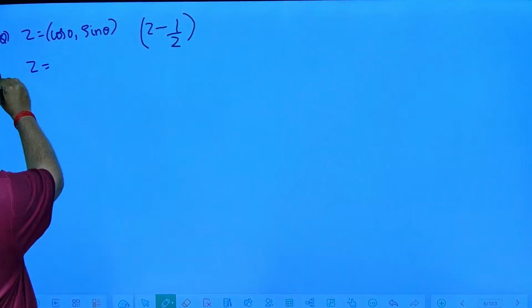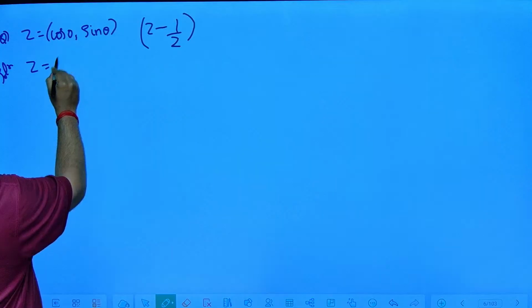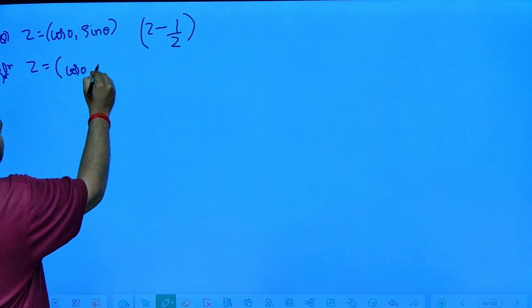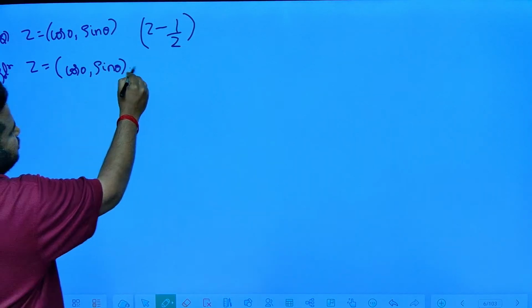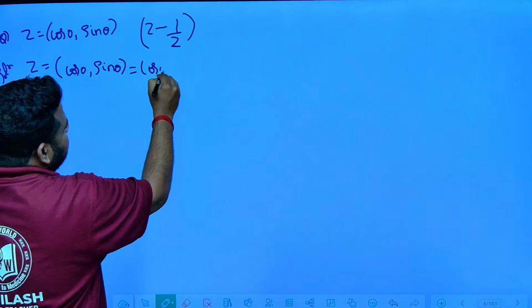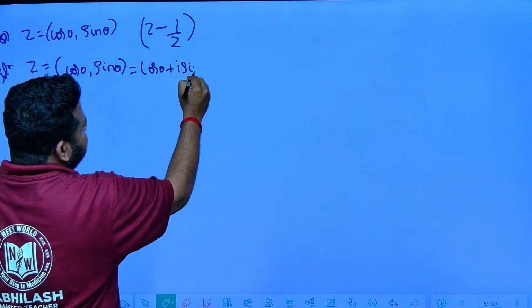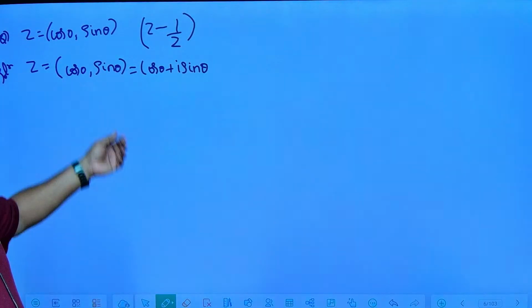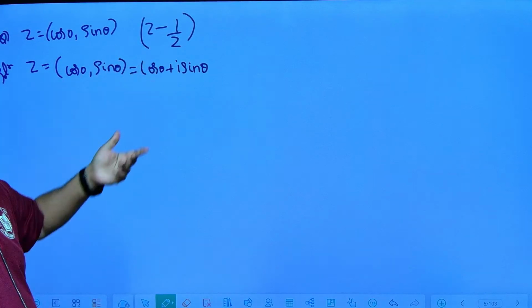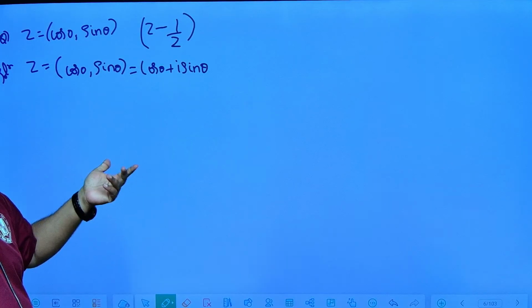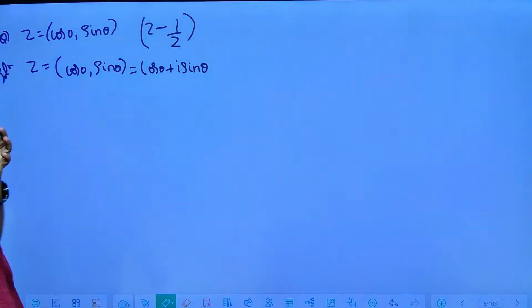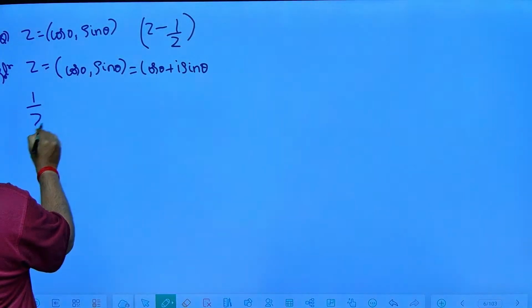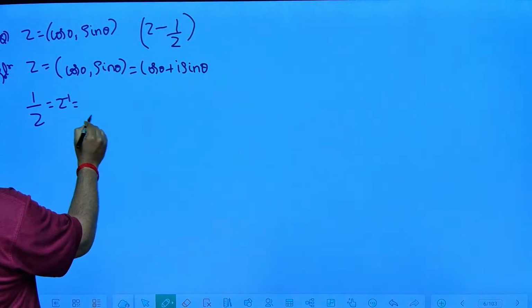So solution. z is given to be what? Cos theta comma sin theta. This can be written as cos theta plus i sin theta. For this I have to write 1 by z. 1 by z is nothing but what, friends? 1 by z means it is nothing but the multiplicative inverse of z. So 1 by z is nothing but z inverse, that is equal to what?